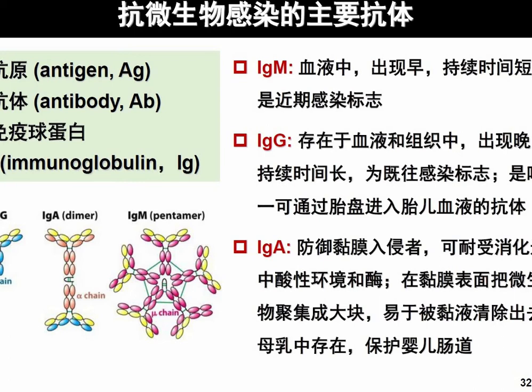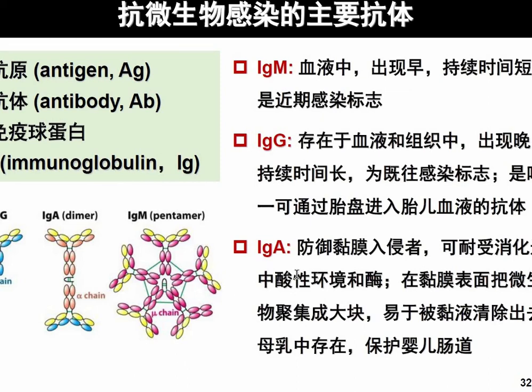And there is IgG. IgG appears in blood and tissue. So if there was an infection in the placenta, IgG from the mother can enter the child before 3 months and kill those viruses and bacteria.